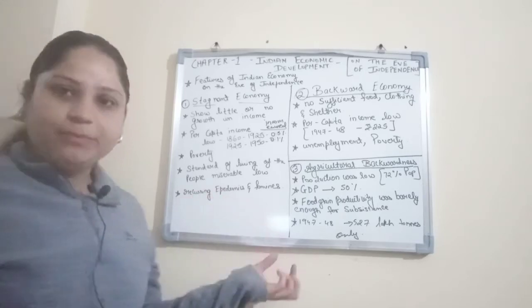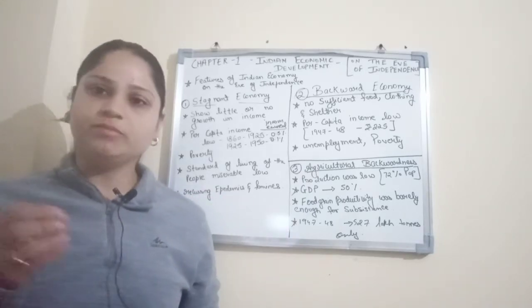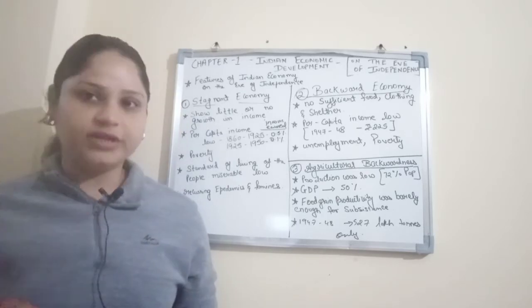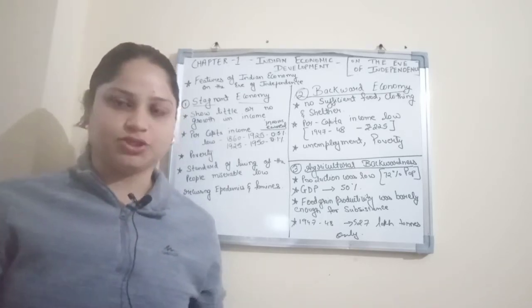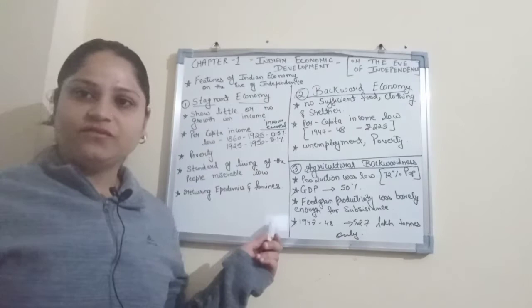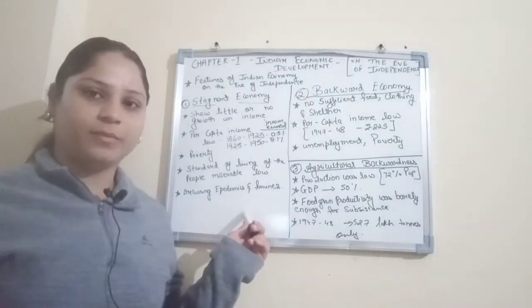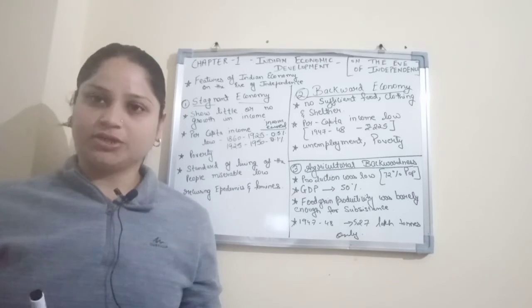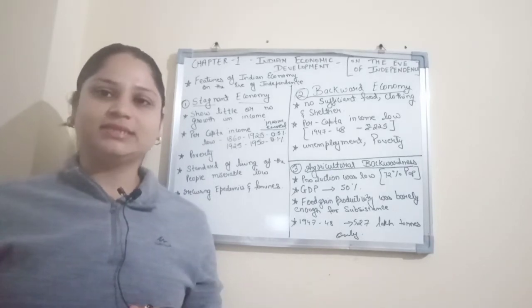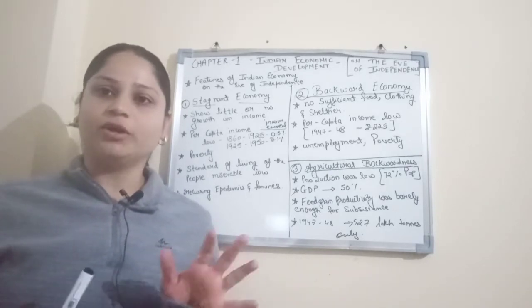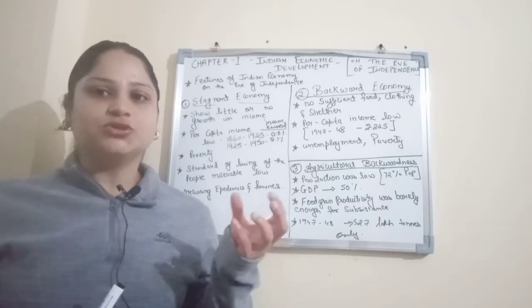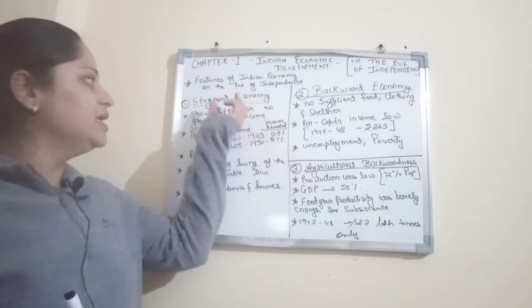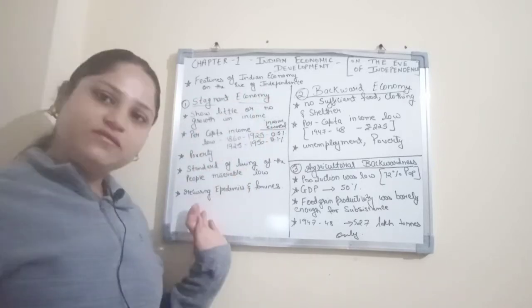Then recurring epidemics and famines. As we know, the majority of the population before independence, and even after independence, was dependent on agriculture. Due to these epidemics and famines, especially famines, productivity used to go very low, or there was no production. Farmers fell into poverty, and at the same time there was no proper growth of farmers. So that is why famine and epidemic are also reasons for a stagnant economy. So this was the first point.